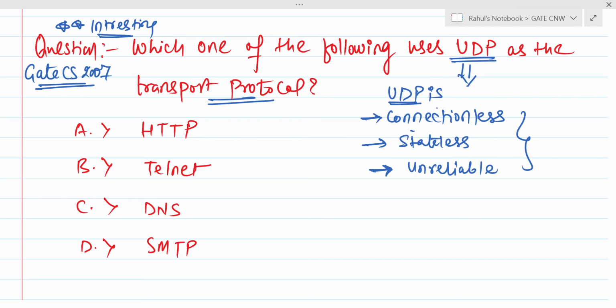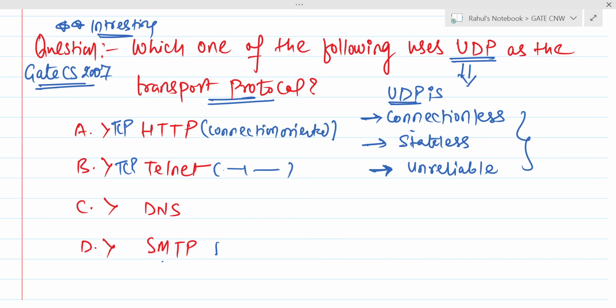HTTP is a connection oriented protocol, so it will use TCP as a transport layer protocol. Telnet is a byte stream protocol that needs connection establishment. It means that Telnet is connection oriented, so it will also use TCP as a protocol.